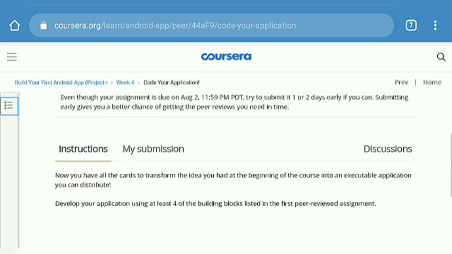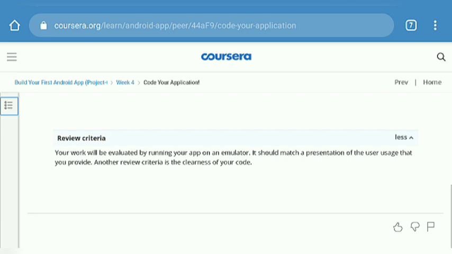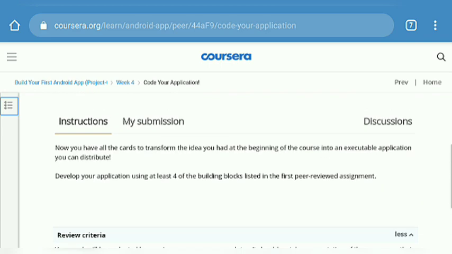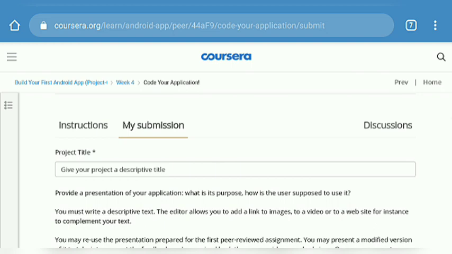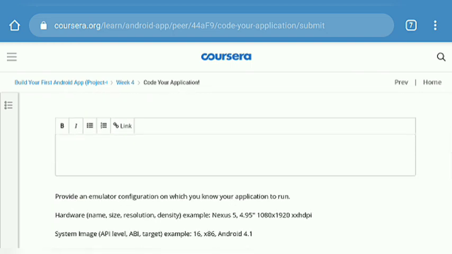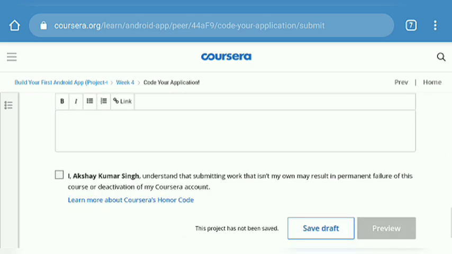You can download your certificate after 2 or 3 days, because the assessment you submit here is corrected by others who are attempting this course, meaning peers who also come for learning. This is the assignment, so you have to do it on your own. This is very easy. You only have to upload a code for an Android app. You just download it from Google and upload it.